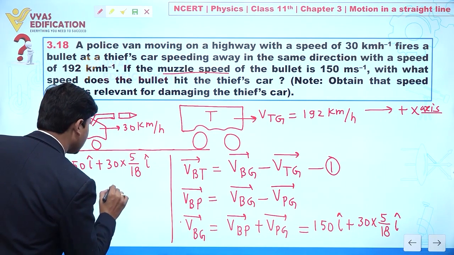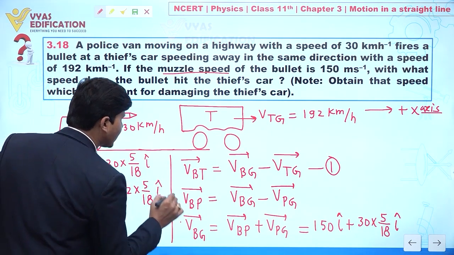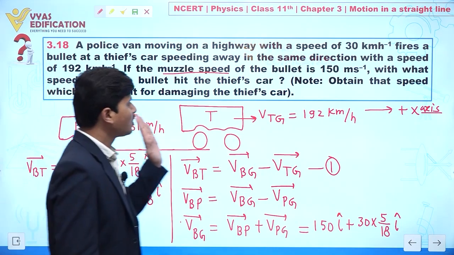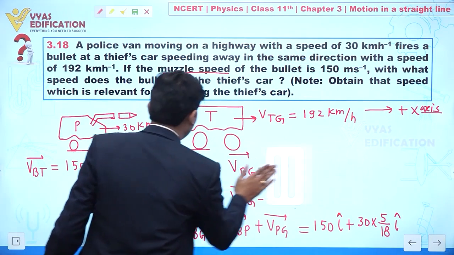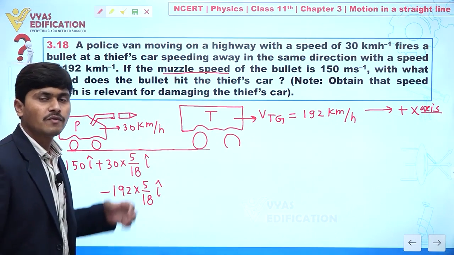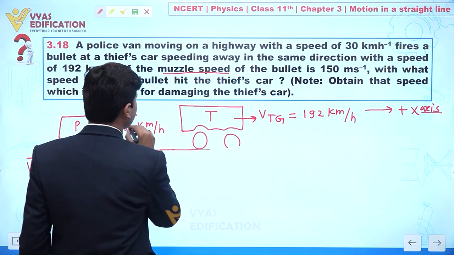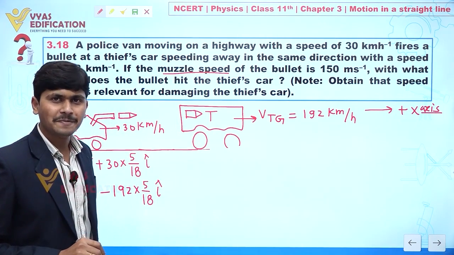So this is minus 192 into 5 by 18 along i, because the thief is also going in the same direction. From here we can easily calculate the velocity of bullet with respect to thief car. The meaning is very simple: when this bullet is embedded in this thief car, what is the speed?